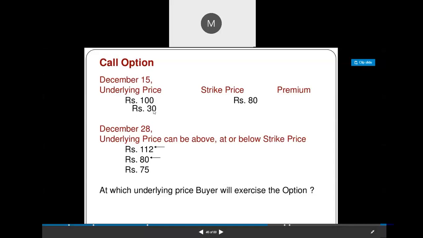So he can execute the contract or not. So here one question is asked: at which underlying price will the buyer exercise the option? Of course, if the market price reaches 112, then at this price he will exercise the contract because he makes the profit after deducting the premium amount.